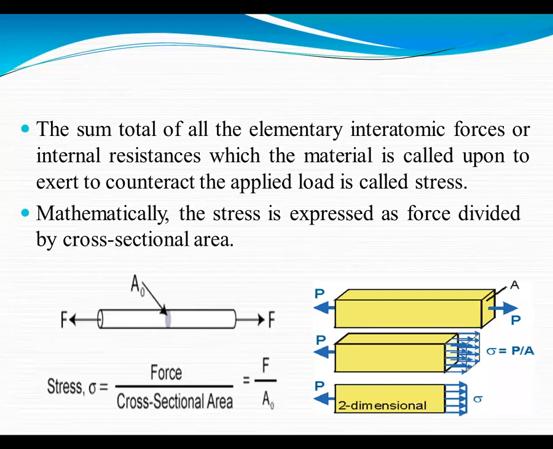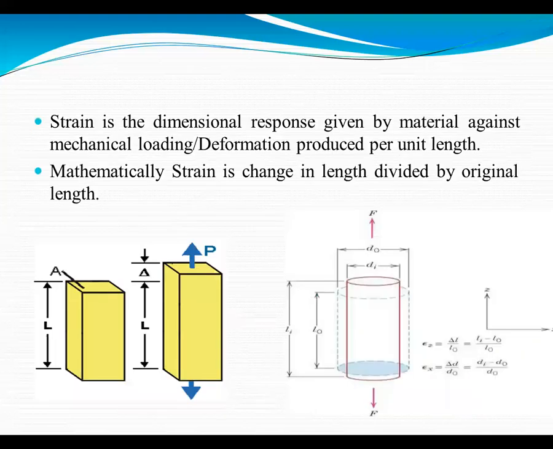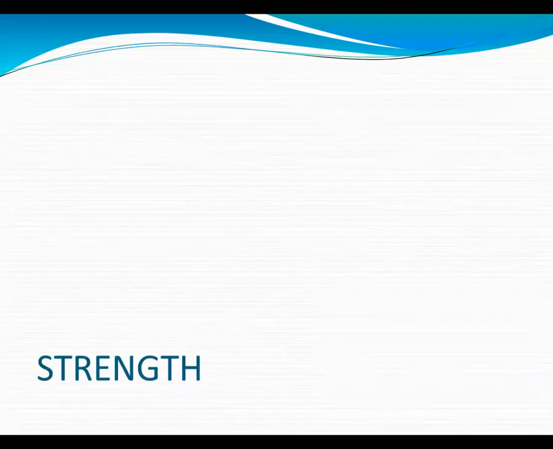The total of all the elementary interatomic forces, or the internal resistance which the material is called upon to exert to counteract the applied load, is called stress. Mathematically, stress is expressed as force divided by cross-sectional area. The strain is the dimensional response given by the material against the mechanical loading, the deformation produced per unit length.